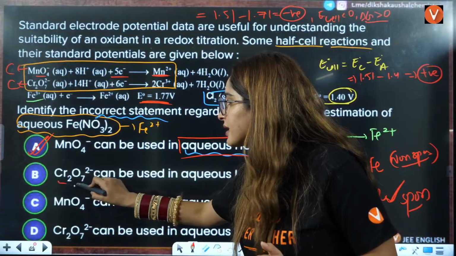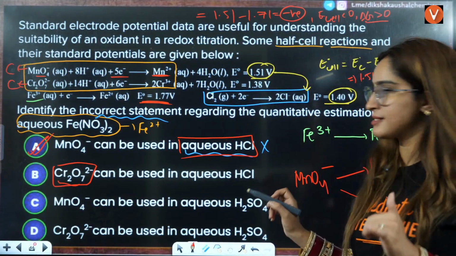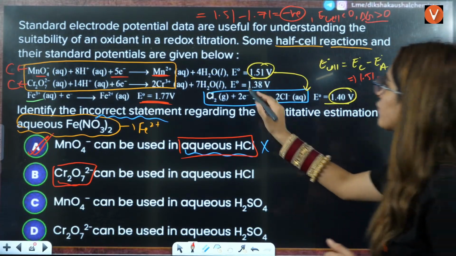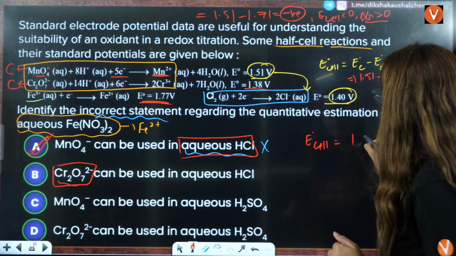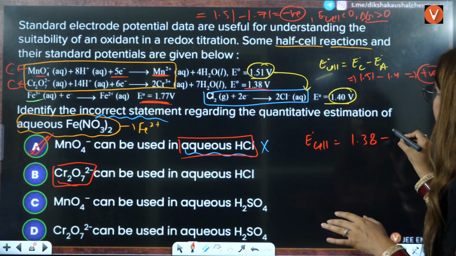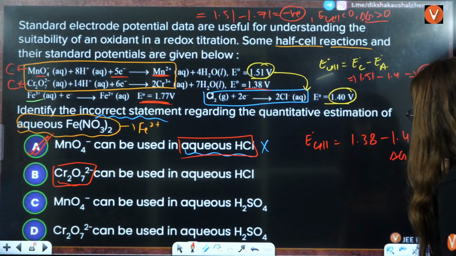But this we can say, that Cr2O7 2- can be used in aqueous HCl. Why? Because if you see in this case Cr2O7 is 1.38. So E naught cell will be 1.38 minus, if you use Cl here it will be minus of 1.4, that is negative. That means delta G is positive.